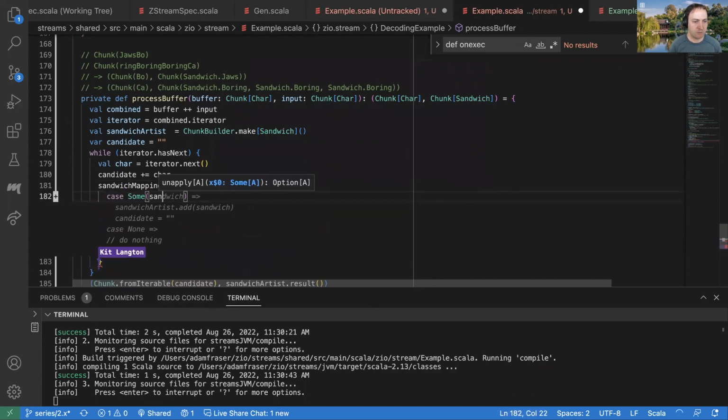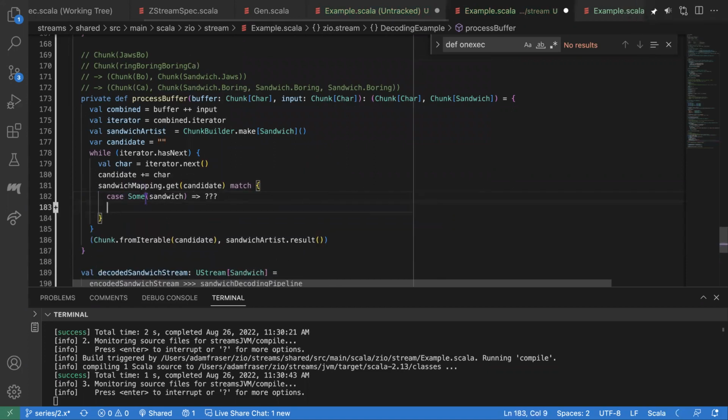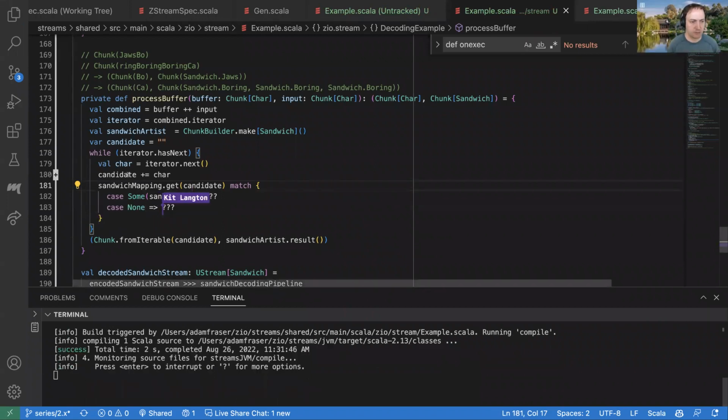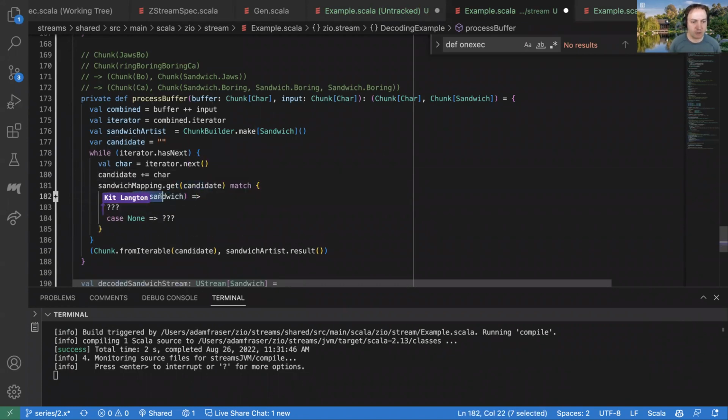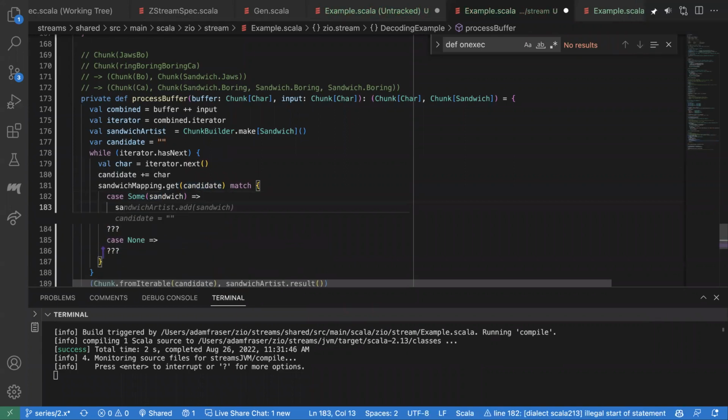And we have two cases. I really can't be trusted to spell the sandwich. Make sure this compiles. Okay. So if this candidate can be decoded into a sandwich, then we should add it to the sandwich artist.